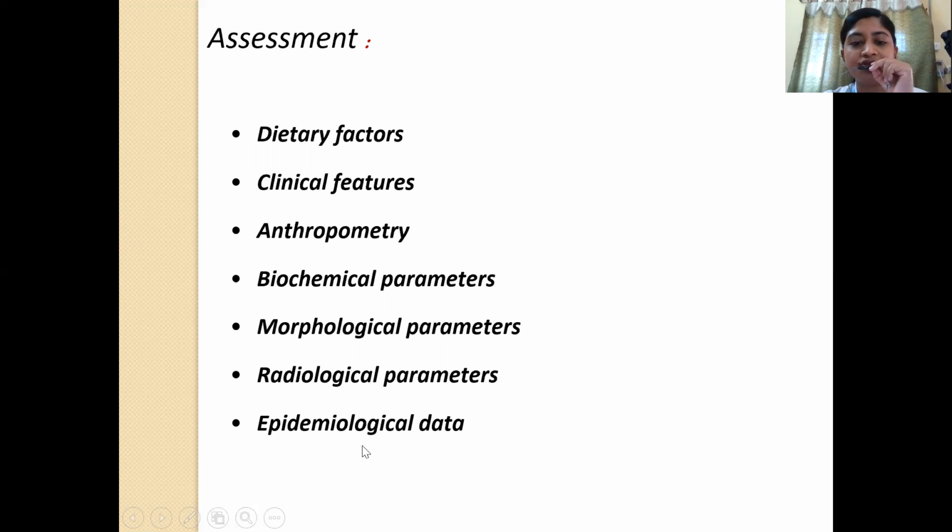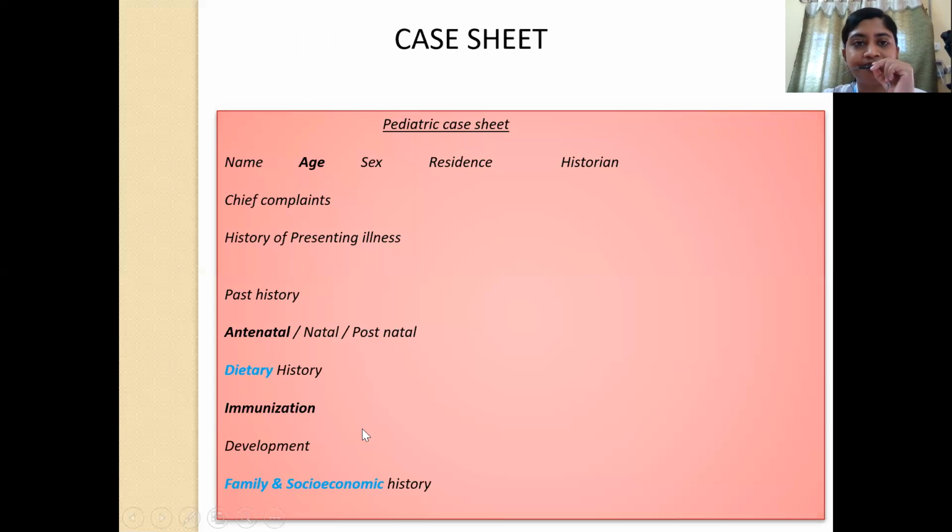And definitely, last but not the least, the epidemiological data: where the child hails from, and what the nutritional status of other children in that area is. All those things are important. What are the diseases endemic in that area? What is the immunization coverage, etc.? That also is very important for holistic treatment of the child.